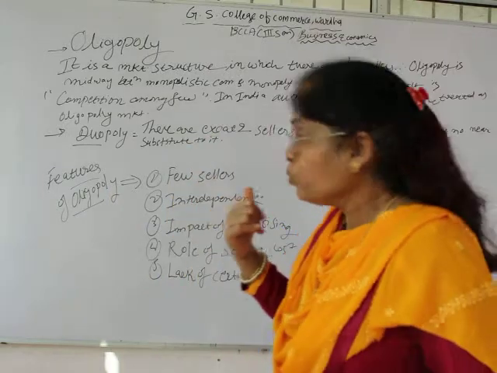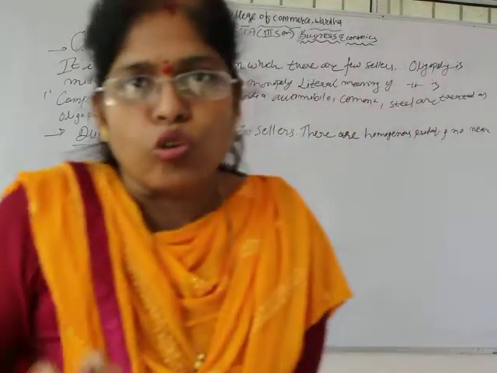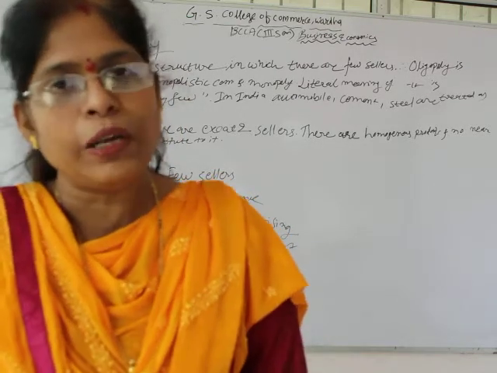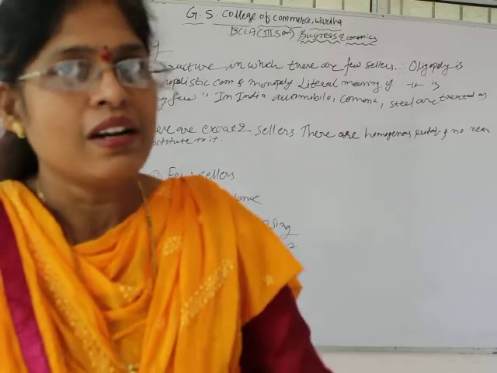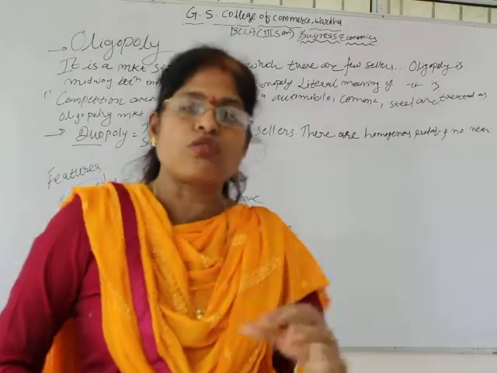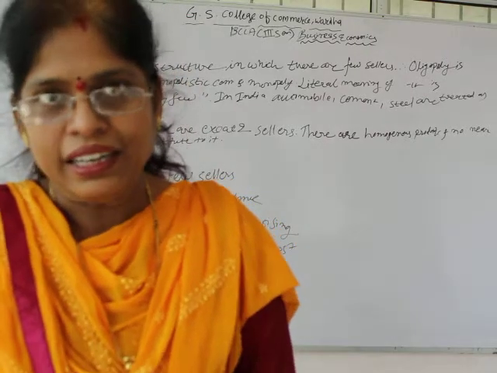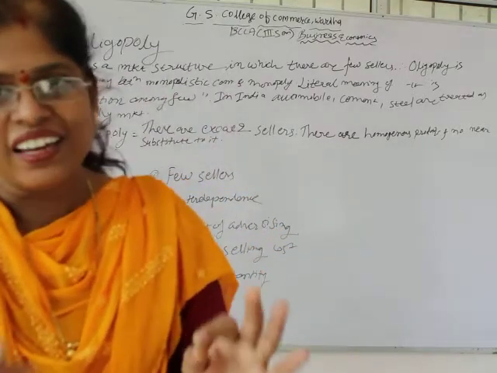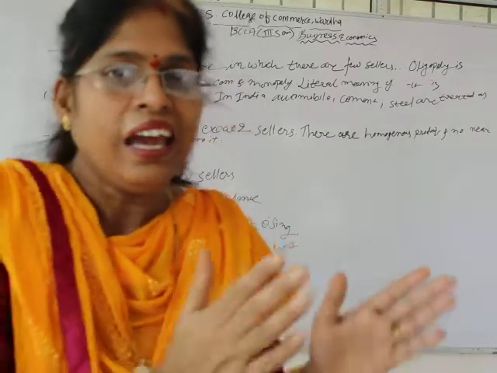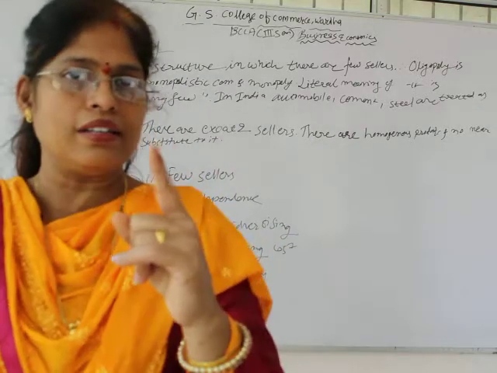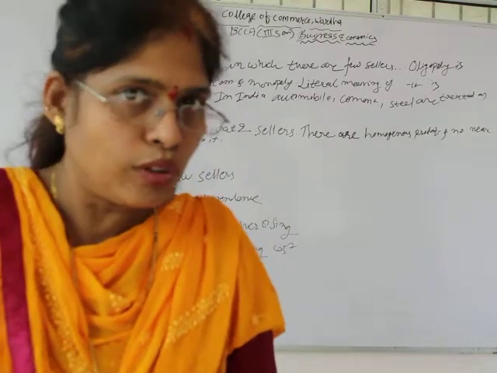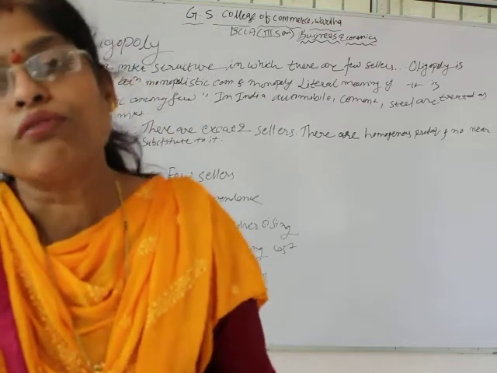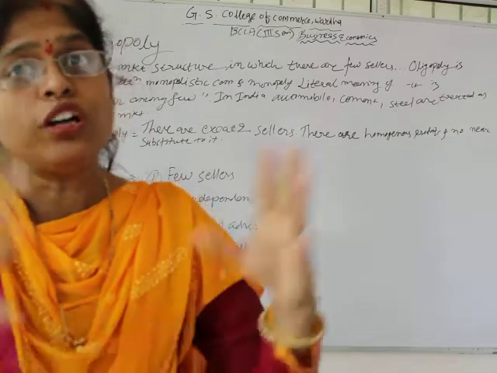It is called oligopoly. What is exactly the meaning of oligopoly? We have seen monopoly. Who is called a monopolist? A single seller or sole seller is called a monopolist. Whereas oligopoly is a market structure in which there are few sellers: maybe two, more than 2, 3, 4, 5, but the number is few, not much.